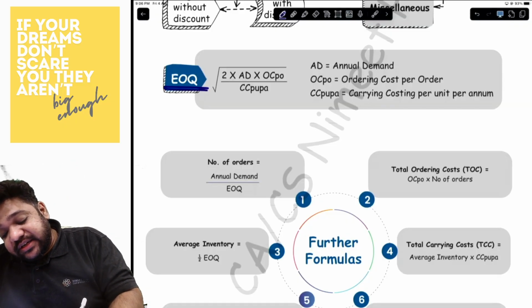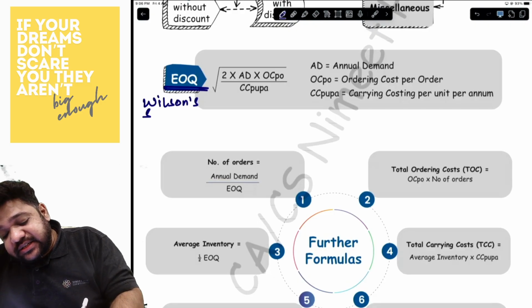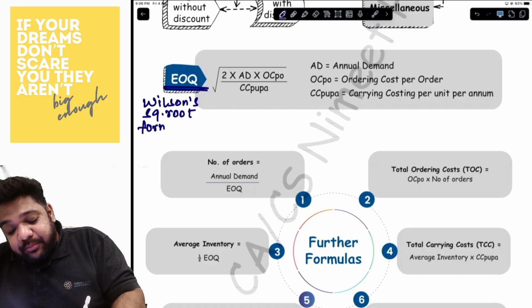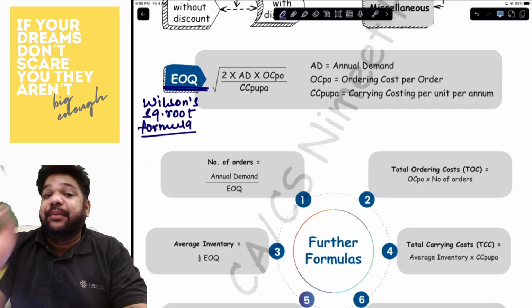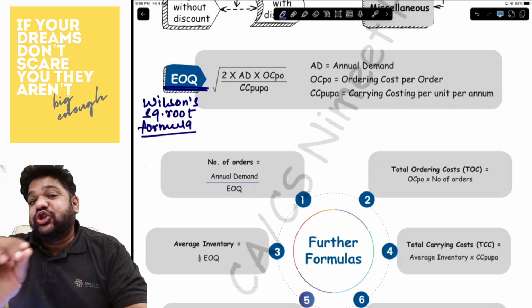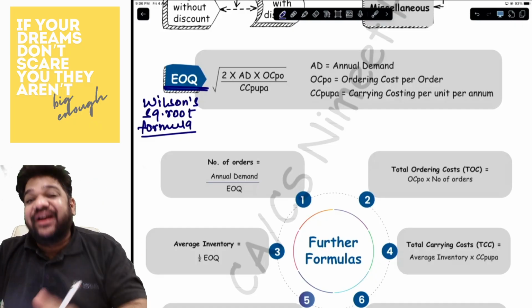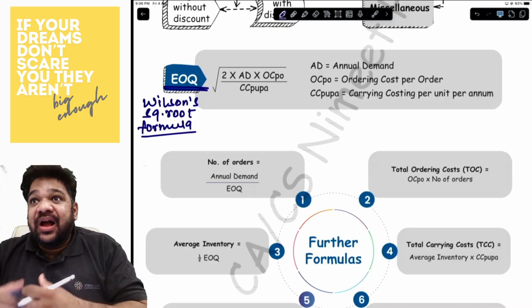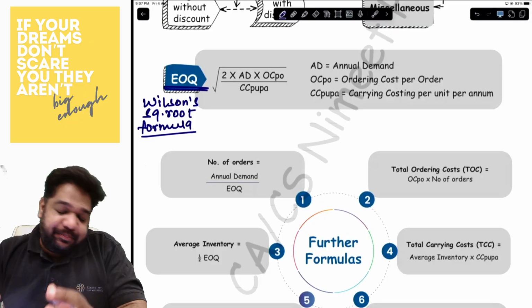The EOQ is also called the Wilson square root formula. So this is the name of the formula. Please make sure that you write this name in the answer paper, making sure that everything is mentioned in it. This will give you those brownie points. This will show the examiner that you know your topic, your subject in depth.